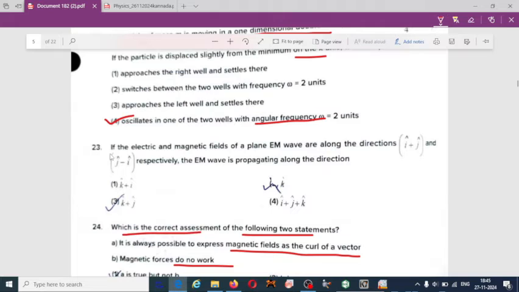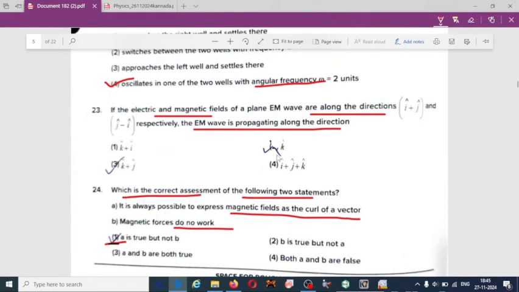Next question, if the electric and magnetic fields of a plane EM wave are along the directions i plus j and j minus i respectively, the electromagnetic wave is propagating along the direction... that is option 2, unit vector k cap.